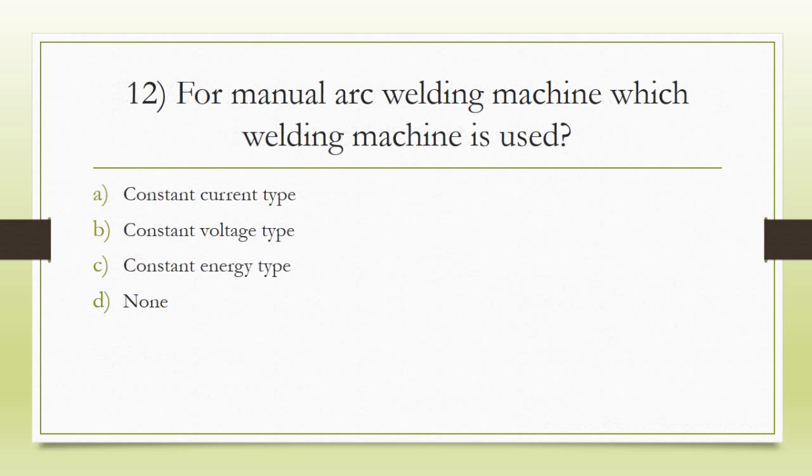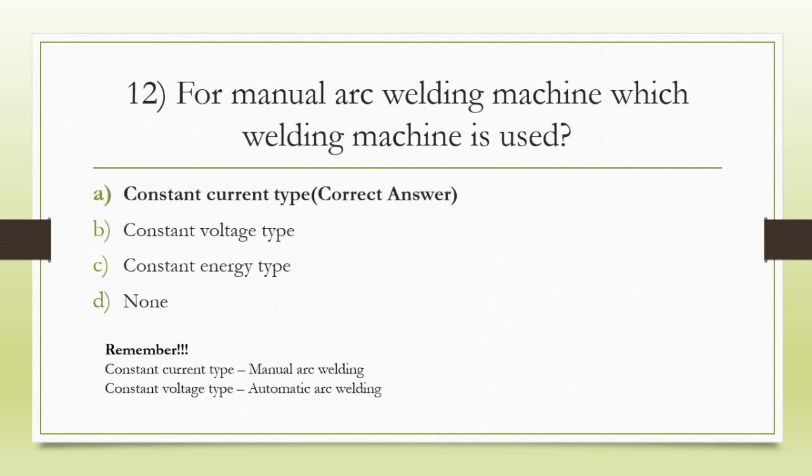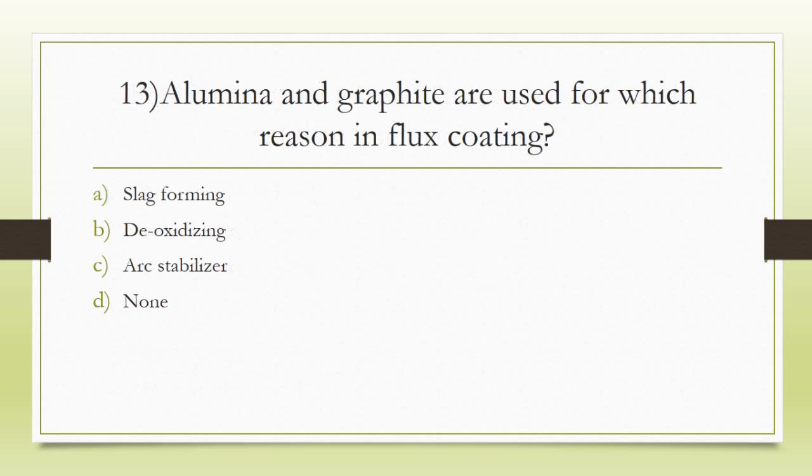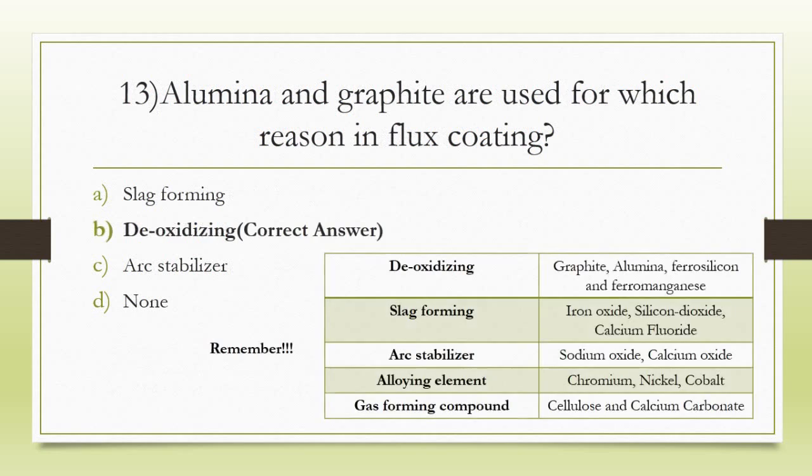12th question, for manual arc welding machine, which welding machine is used? The correct answer is option A, constant current type. 13th question, alumina and graphite are used for which reason in flux coating? The correct answer is option B, deoxidizing agent.